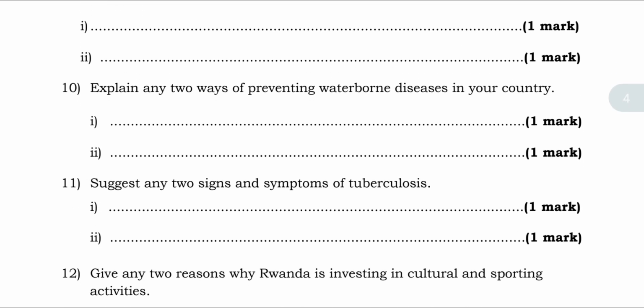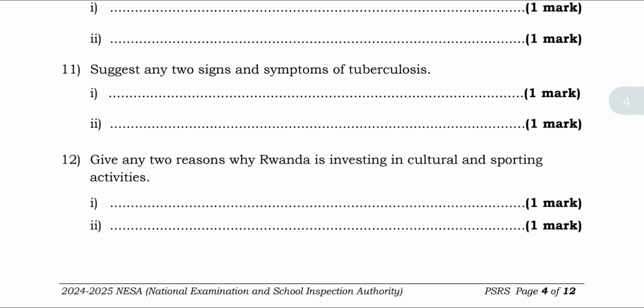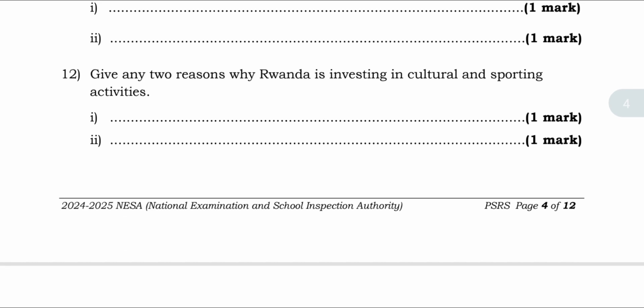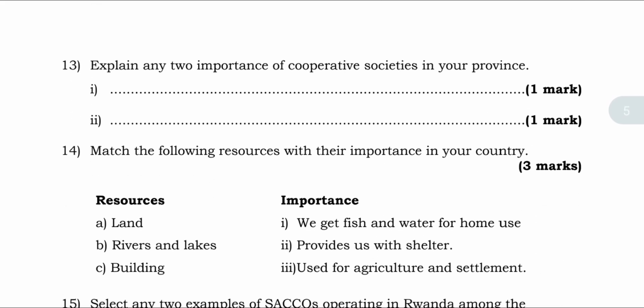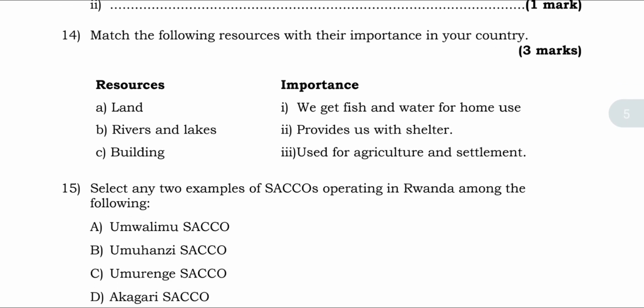11, suggest any 2 signs and symptoms of tuberculosis. That's number 12. Give any 2 reasons why Rwanda is investing in culture and sport activity. And here you have to say those reasons, okay? And 13, explain any 2 importance of cooperative societies in your province. So that's 14, match the following sources with the importance in a country: land, rivers and lakes, and buildings.